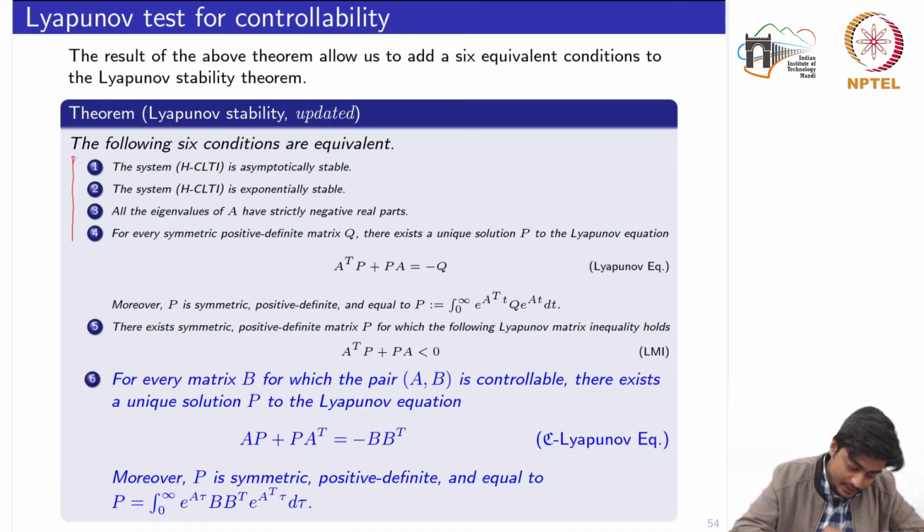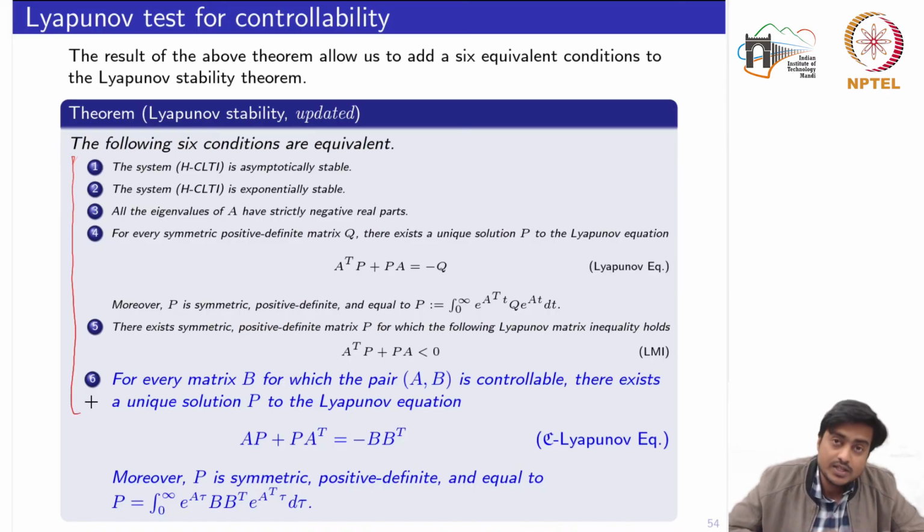So all these 6 statements in fact establish both the results, stability plus controllability. That for every matrix B for which the pair AB is controllable, there exists a unique solution P to this Lyapunov equation in the context of the controllability. So that's why we have named these 2 Lyapunov equations differently. The first one is a standard one in the context of Lyapunov stability, the second one in the context of controllability.